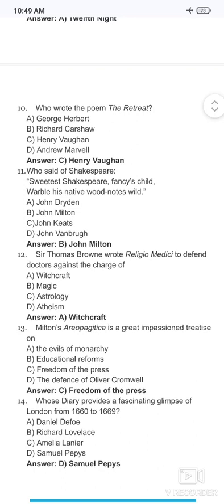Next question, who wrote the poem The Retreat? The Retreat is a beautiful poem by Henry Vaughan.